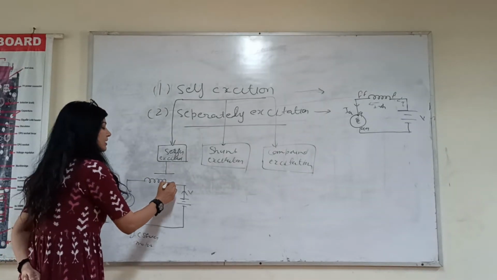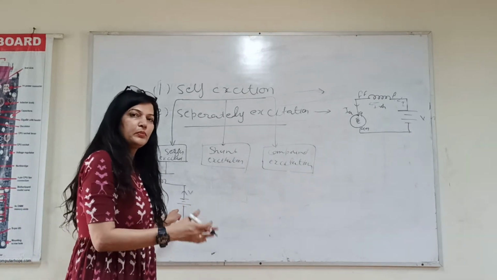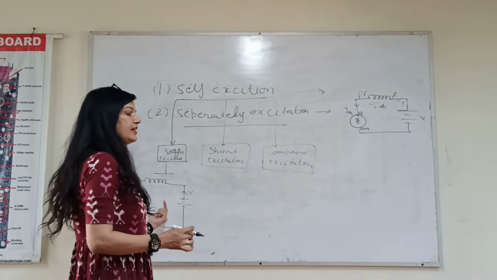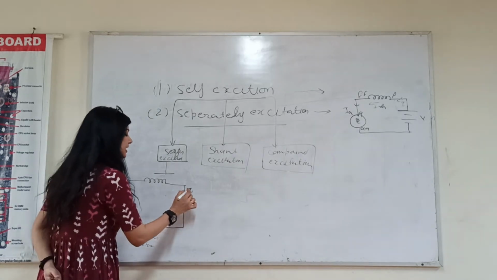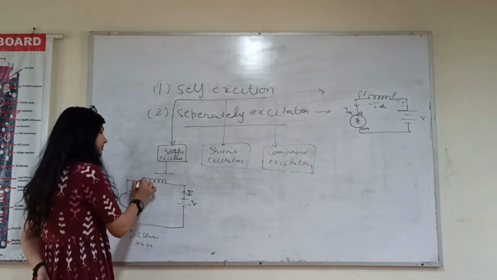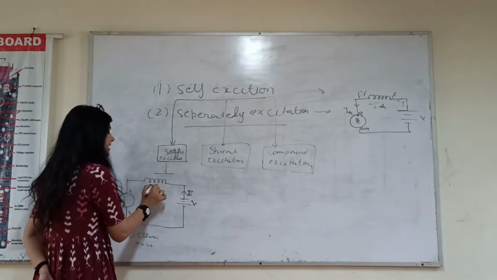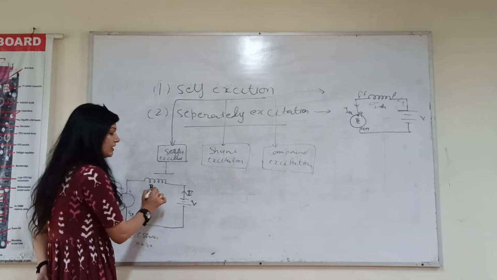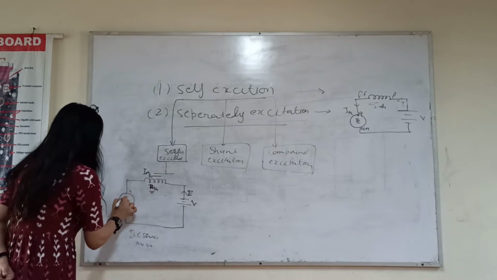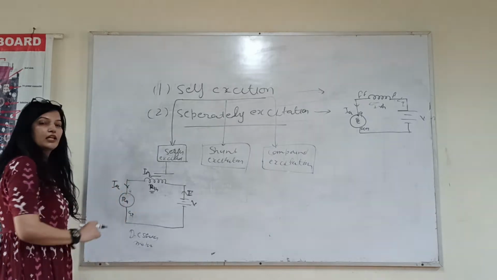In a DC series motor, according to this diagram, we have to show what the EMF equation will be and what the direction of current flowing through this diagram will be. If this is the voltage supply V, the current will be like this. This is the main current flowing through the circuit, and this is the field winding. RSH is the resistance of this field winding, and the current flowing through it will be ISH, and there is a resistance of the armature winding, and this will be the current through the armature winding.